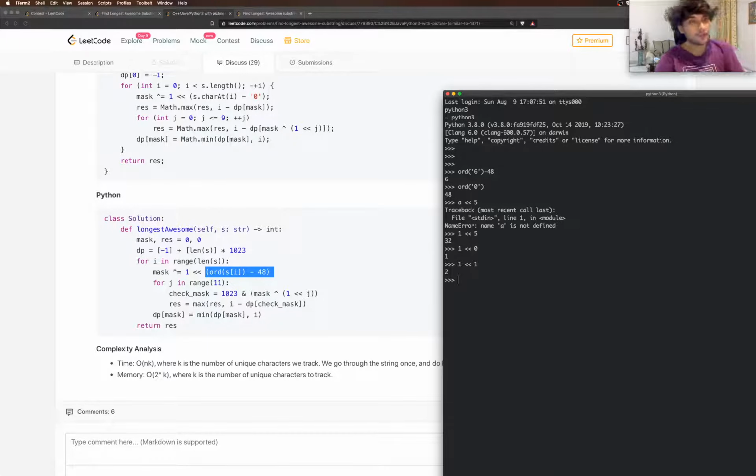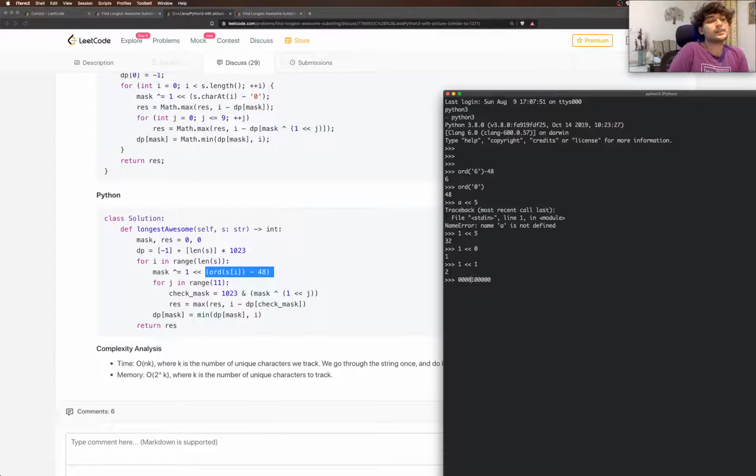So the bit mask would look something like this, right? 1, 2, 3, 4, 5, 6, 7, 8, 9, 10. And if we have 5, then you have 5 zeros, 1, 2, 3, 4, 5, and then you have a 1 here. And if you convert this to decimal, it would be 2, 4, 8, 16, 32.